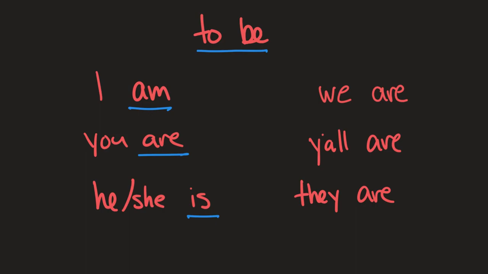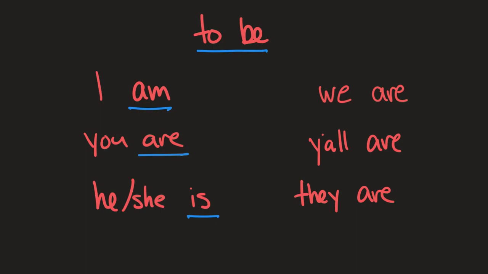Or like if I said, he am American. We can tell as English speakers that that's not correct, and it's because we're having two forms of the verb that are going with a subject that it doesn't match with. So we already do this in English naturally. So in Spanish, we'll have to do the same process.